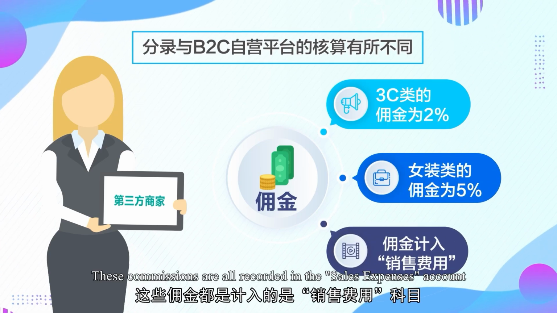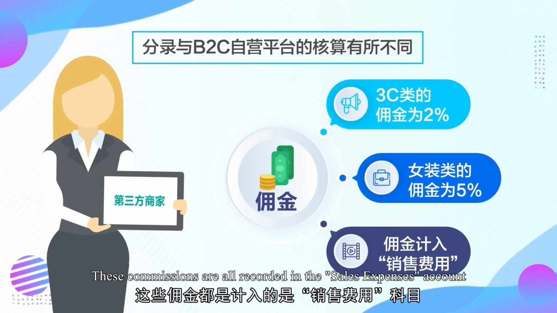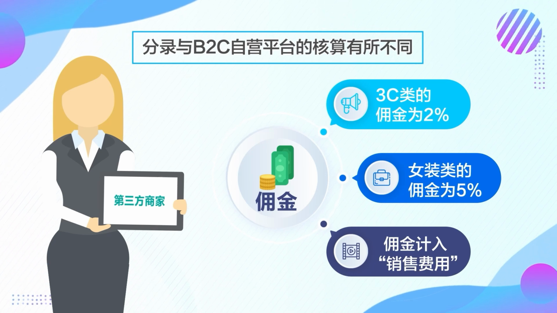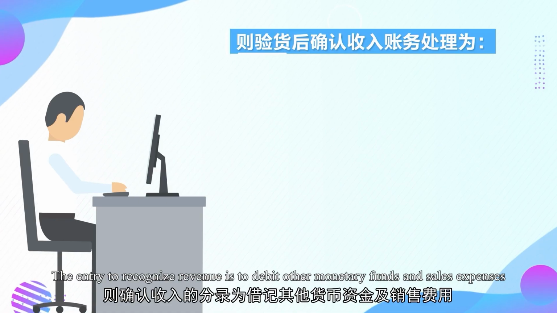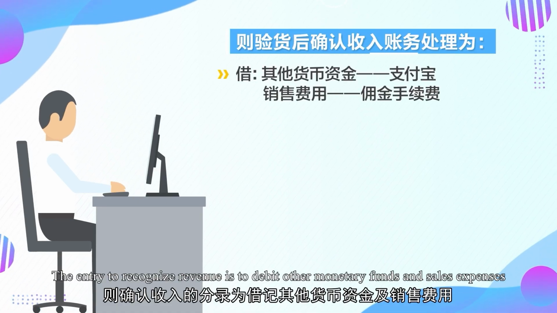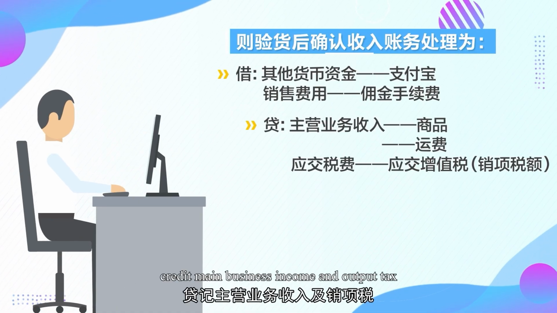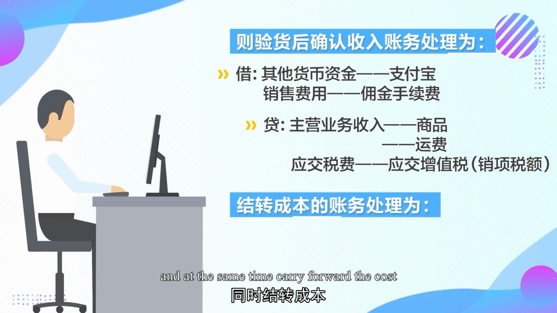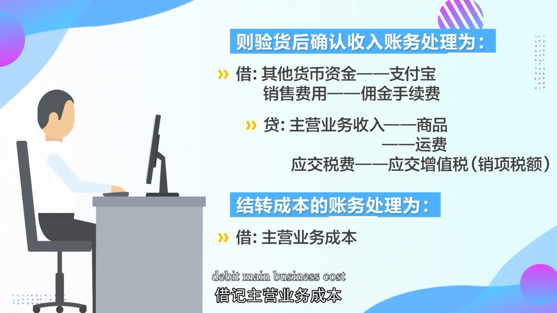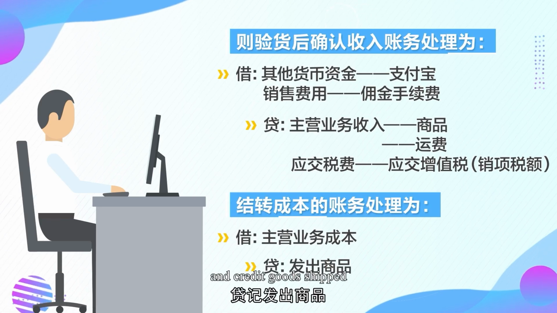These commissions are all recorded in the sales expenses account. The entry to recognize revenue is to debit other monetary funds and sales expenses, credit main business income and output tax, and at the same time carry forward the cost, debit main business cost, and credit goods shipped.